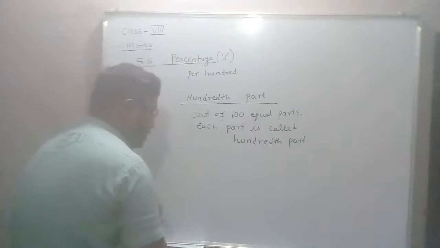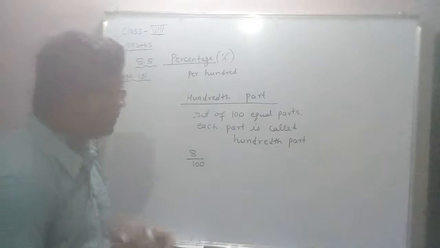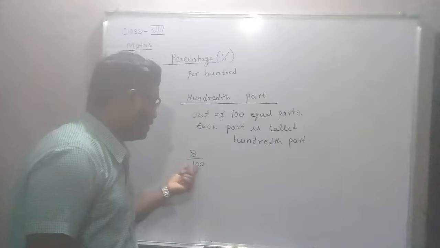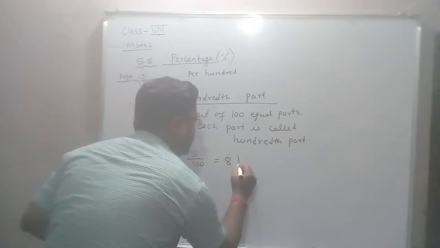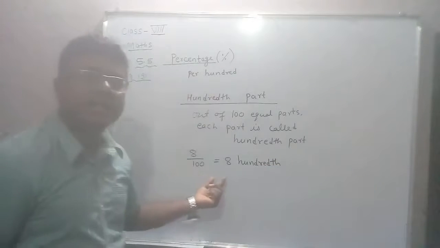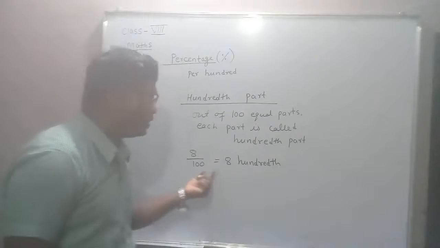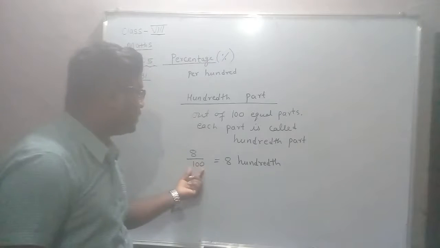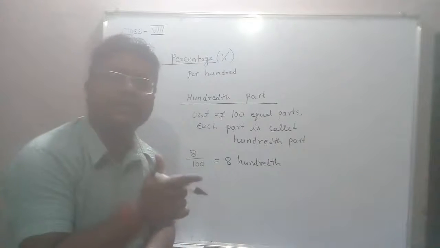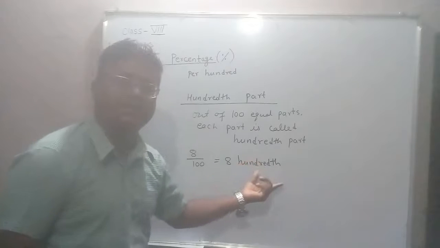For example, if I say 8 upon 100, it simply means out of 100 the person has secured 8. It also means this is your 8 hundredths, the 100th part. Out of 100 equal parts, each part is called a 100th part. So 8 upon 100 also means 8 hundredths.